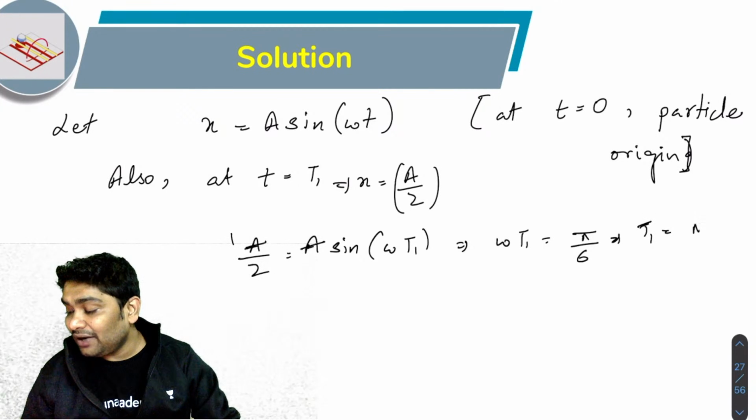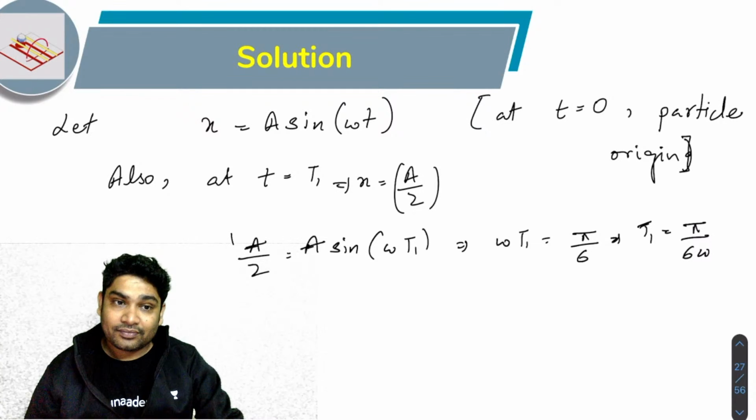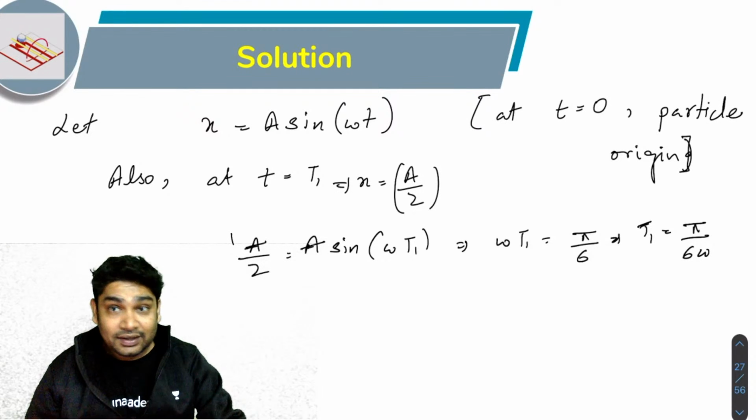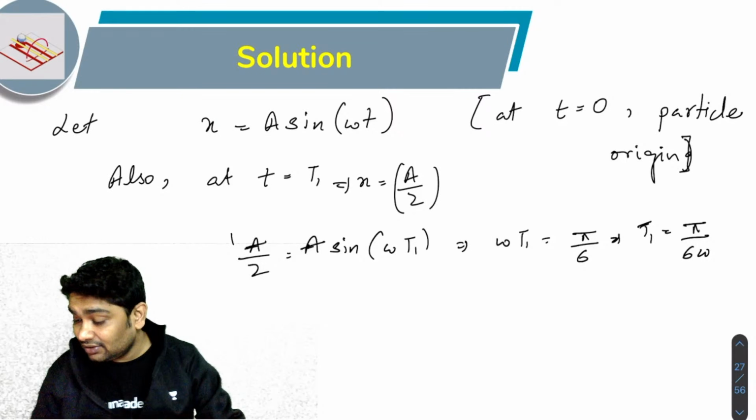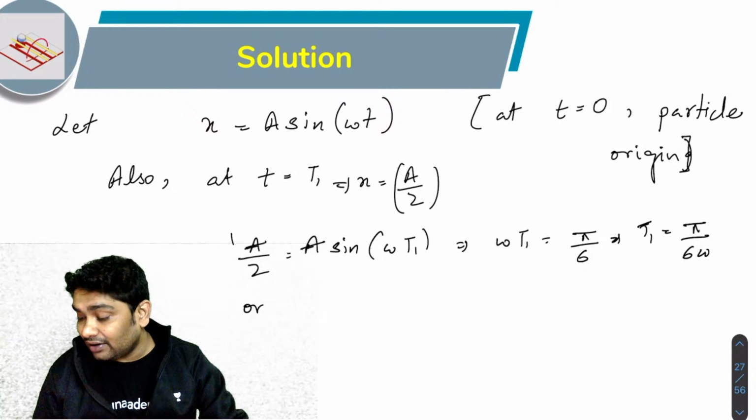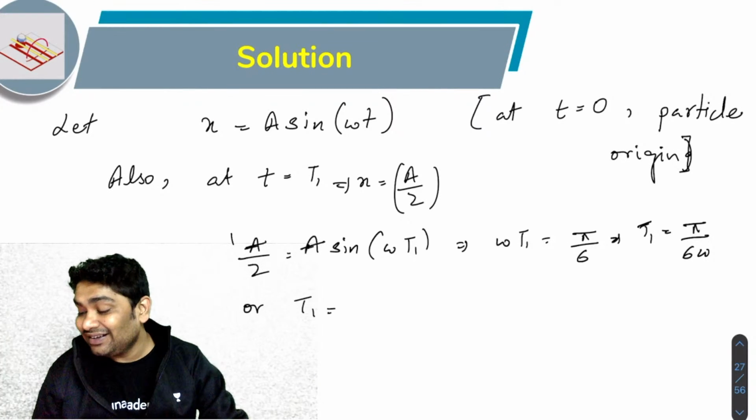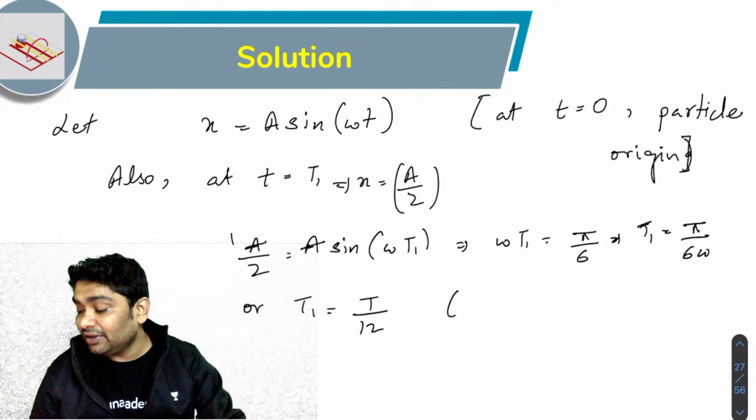Correct. So what I'm getting is t1 is pi over 6 omega. What can we write this as? Or I can write t1 is capital T over 12, capital T being the total time period.